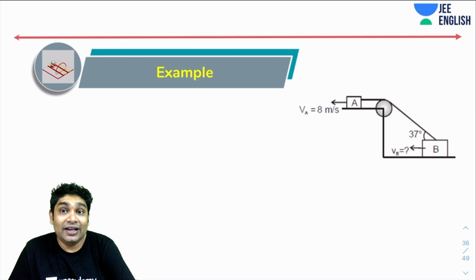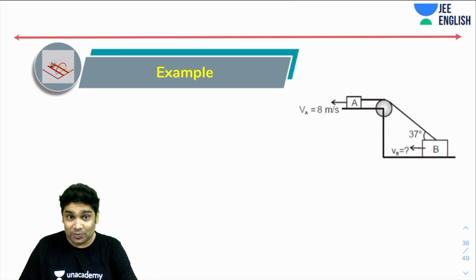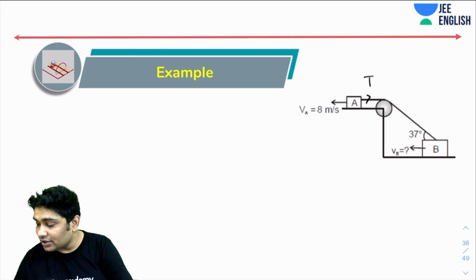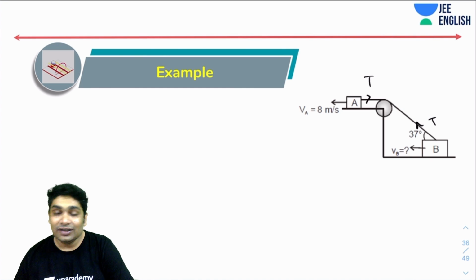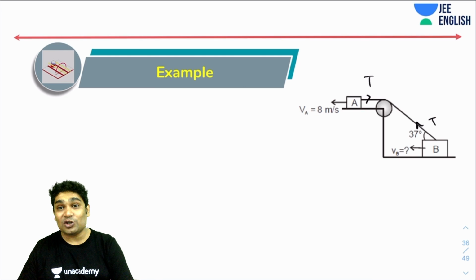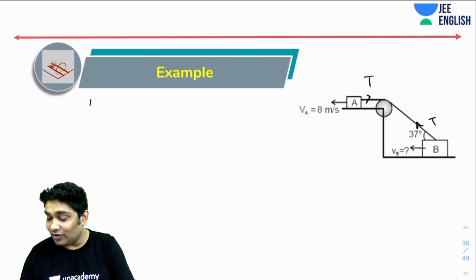Now, in this question, you've been told that A is moving with a speed of v equal to 8 meters per second. You have to find the speed of B. So again, you will do the same thing. Imagine the tension here T. Imagine the tension here T. Now, if the work done by tension is zero, so is the power delivered by tension.